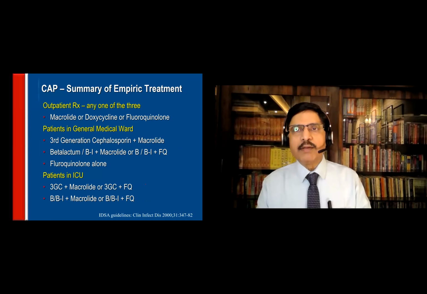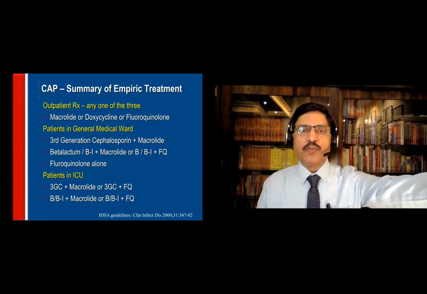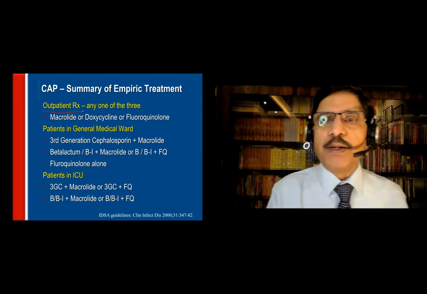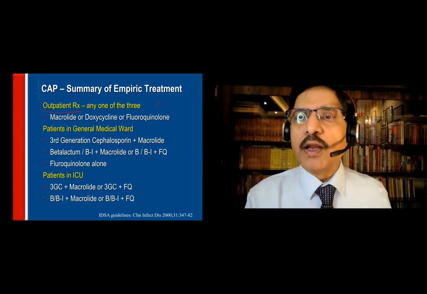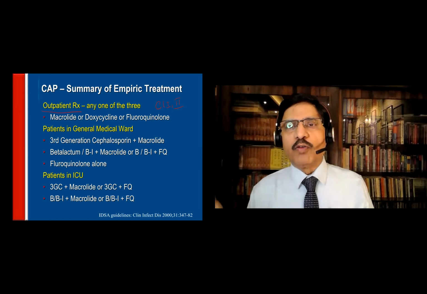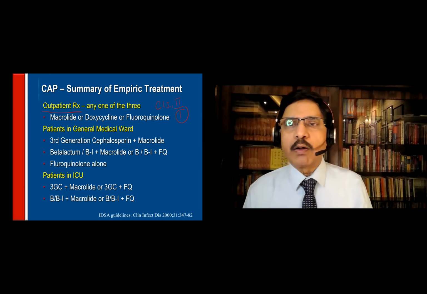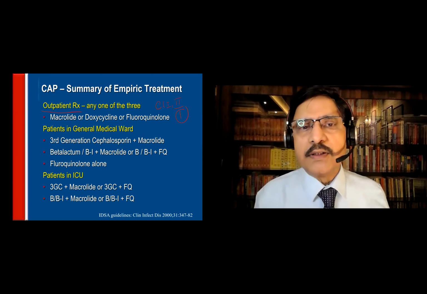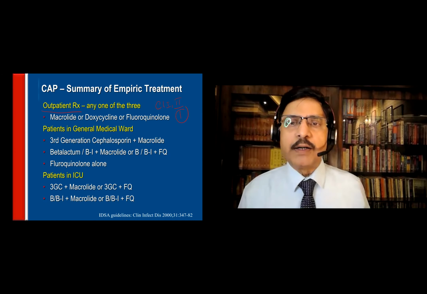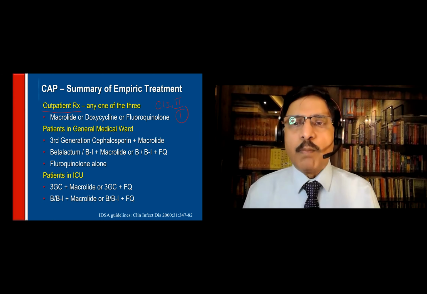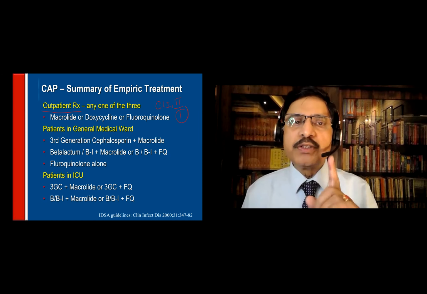Okay, the summary of the empiric treatment may be confusing for all of you, but just remember this. If the patient qualifies for outpatient treatment, that is PORT class 1 to class 2, these people get a macrolide or doxycycline or fluoroquinolone, only a single drug. Macrolide, I mean azithromycin, clarithromycin or erythromycin. Doxycycline is also a separate group of drugs. Fluoroquinolones: levofloxacin, gatifloxacin, moxifloxacin, any one of them, a single drug.